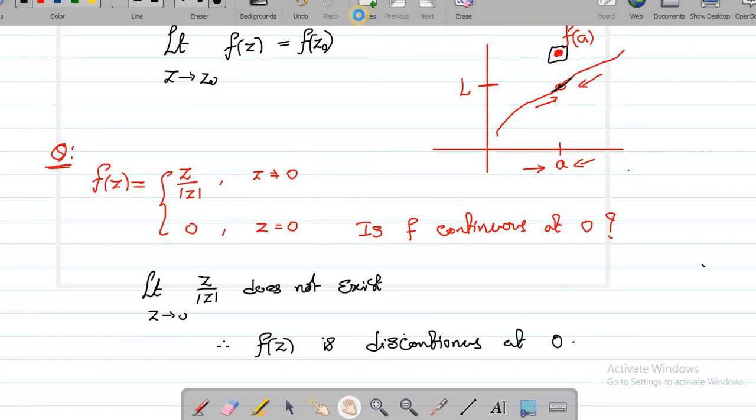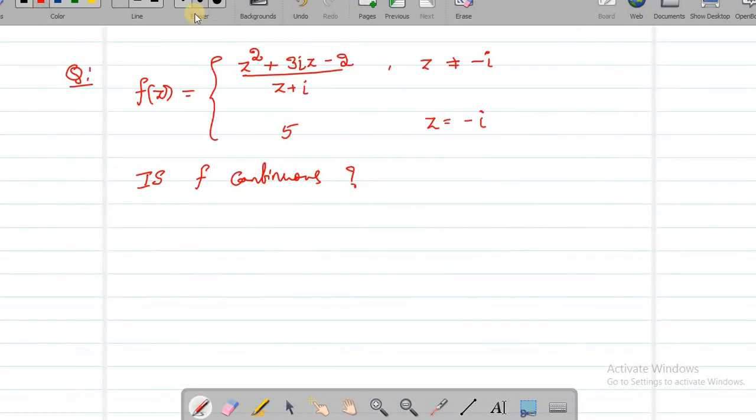Okay, now let's look at another problem. This is the function here, and it is differently defined at minus i. Now the question is: is f continuous at z equal to minus i? If they are asking just about continuity, we need to check the points where the function is differently defined. So it is enough to check at z equal to minus i, because only there is it differently defined. First, let me see what f of minus i is. As per this function, it is defined as 5.